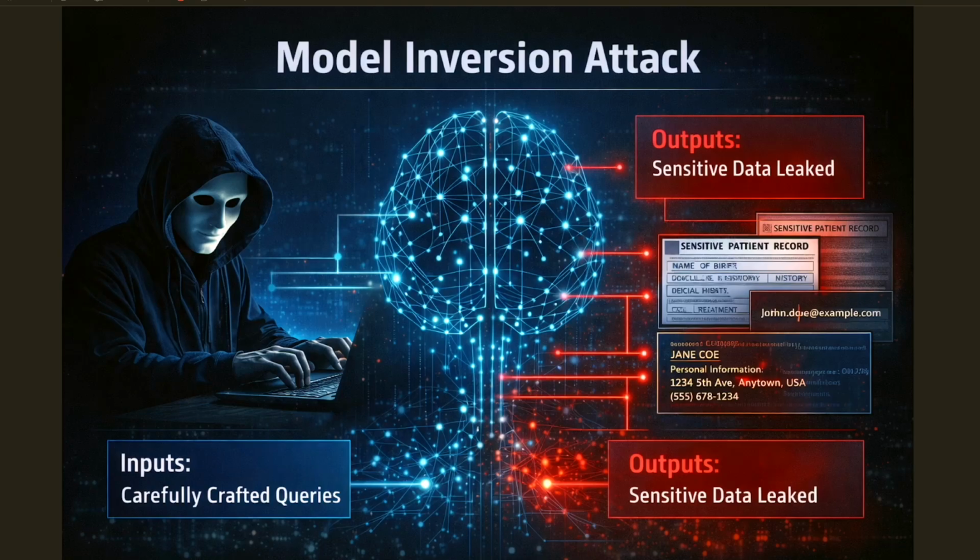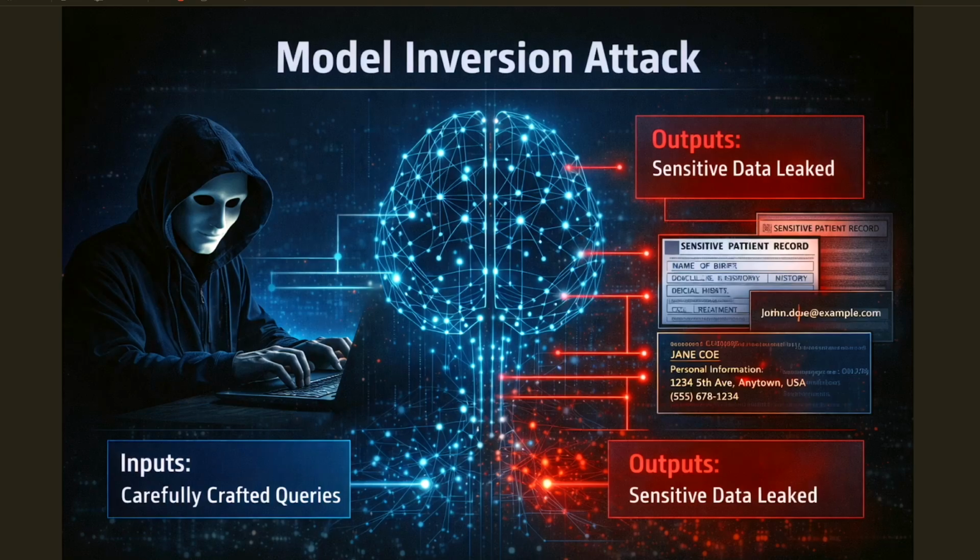Why does this happen? Because machine learning models compress vast amounts of data into parameters, sometimes billions of them. While designed to generalize, models can retain traces of what they've seen. Under the right conditions, especially if safeguards are weak, those traces can resurface. The impact is serious.